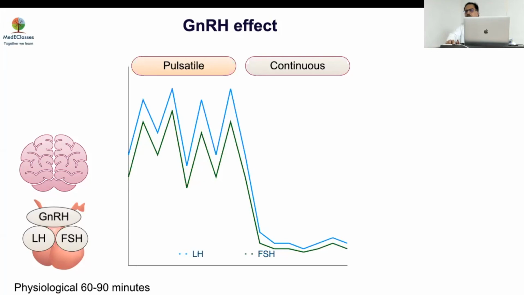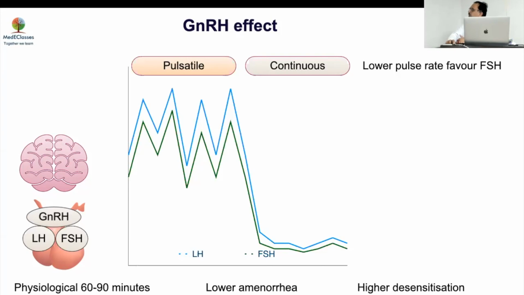So physiological pulses are around 1 to 1.5 hours. If you have lower pulse frequency, you will have an FSH-predominant response and you will go into functional or hypothalamic amenorrhea. Too frequent pulses will cause desensitization. And lower pulses favor FSH. Estrogen will increase the frequency of pulses and progesterone will decrease the frequency of